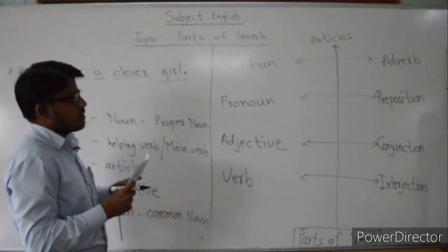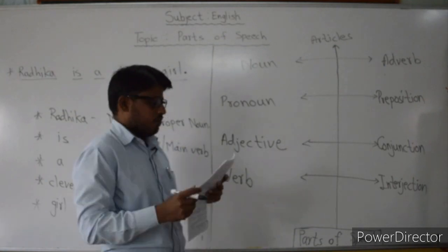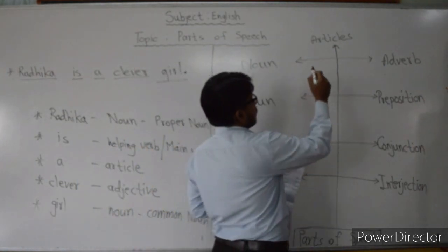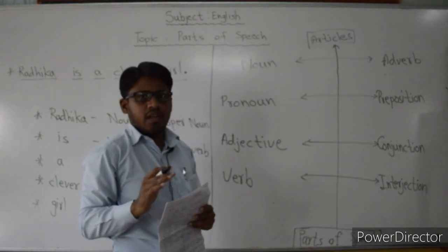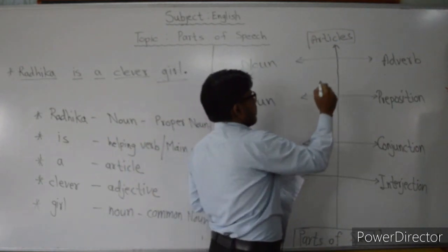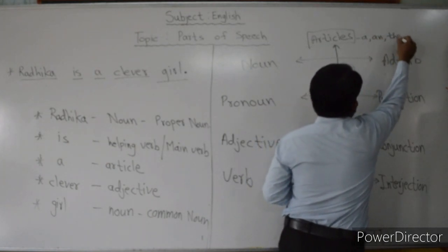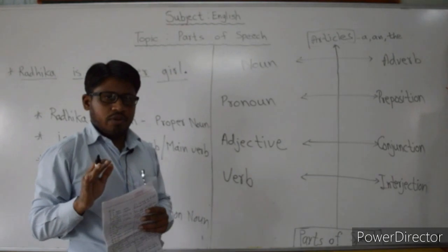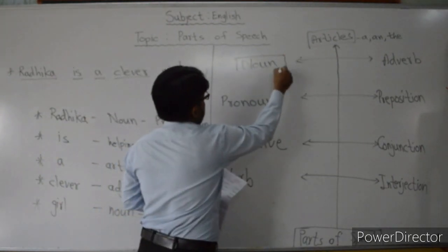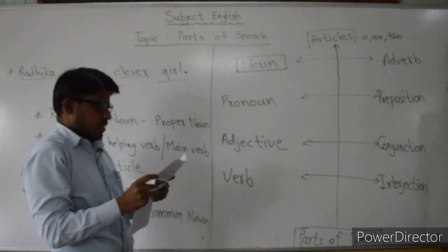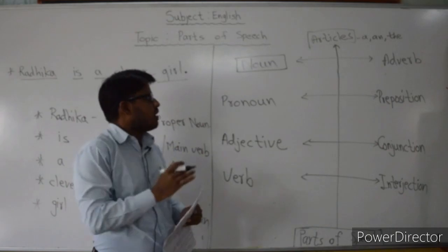Now in short we will see what all these parts of speech are. First of all, articles. Actually in English there are how many articles? There are 3 articles. A, an and the. These are the 3 articles. Okay. Then next, noun. What is the definition of the noun? It is the name of a person, place or thing. That is called a noun.